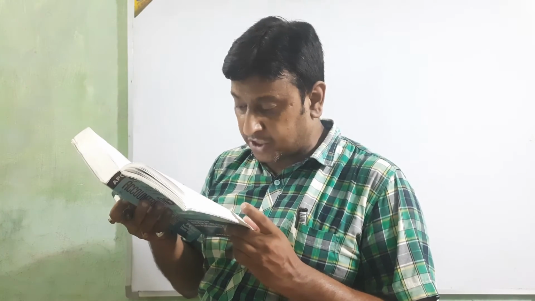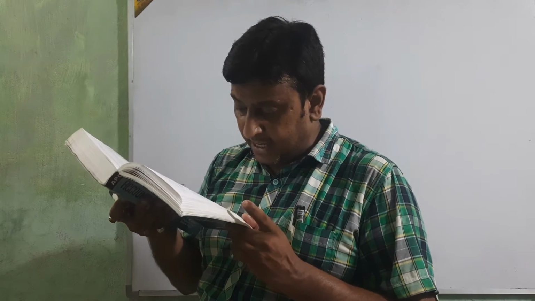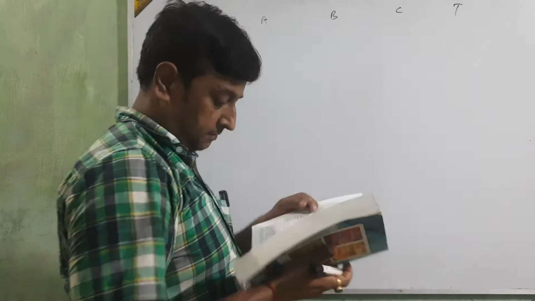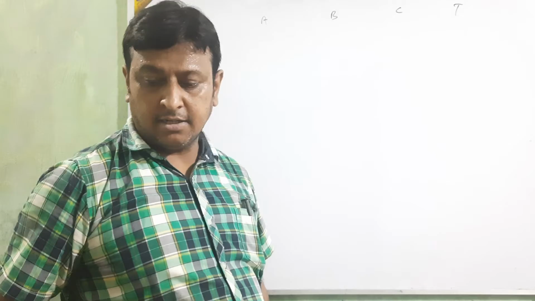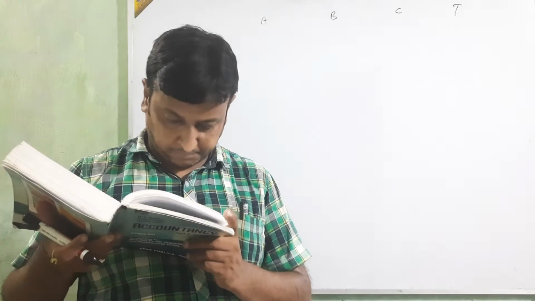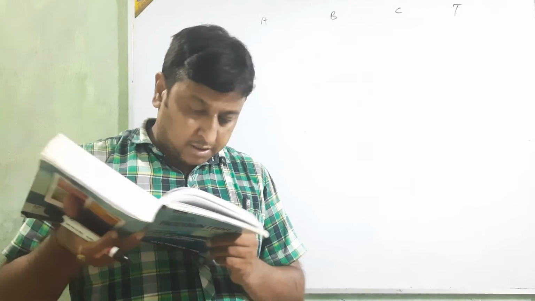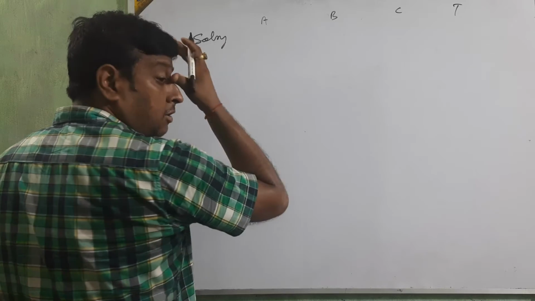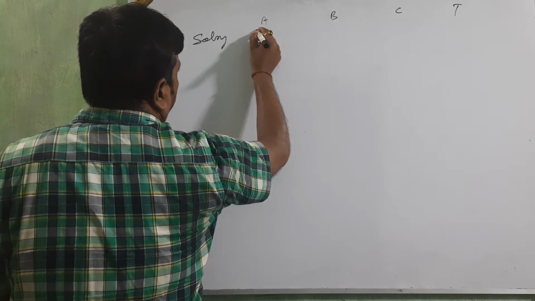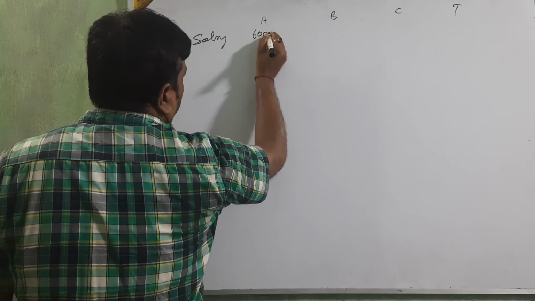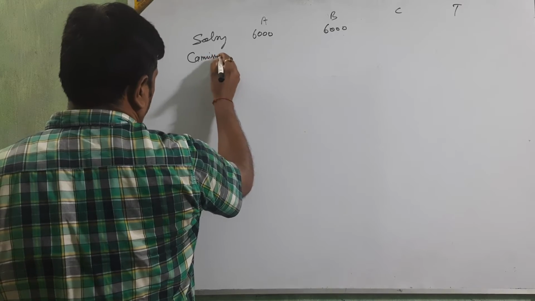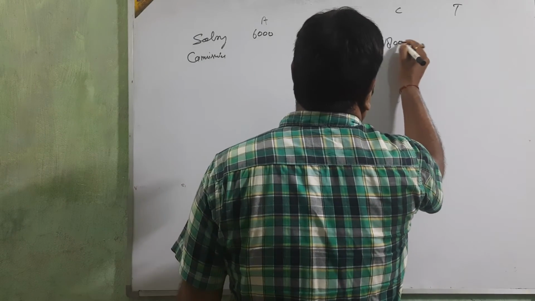Now we are going to start the question. First salary, then commission. Okay, write down A, B, C and total. Salary 1,500 per month means 6,000 each, then commission 18,000.